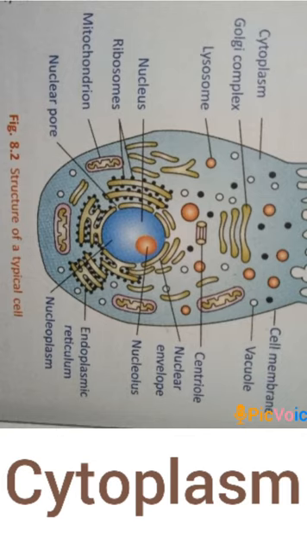The functions like secretion, digestion, and energy generation are performed by different cell organelles. The cell organelles present in the cytoplasm are mitochondria, ribosomes, endoplasmic reticulum, Golgi bodies, etc. Cell organelles can be seen only with the help of an electron microscope.